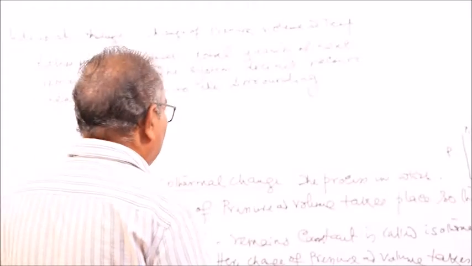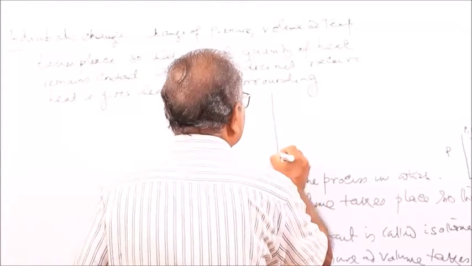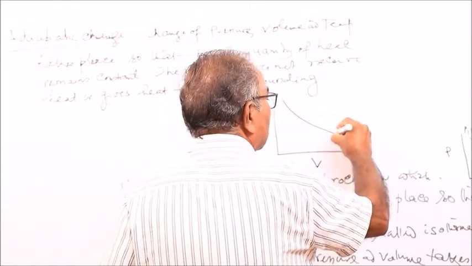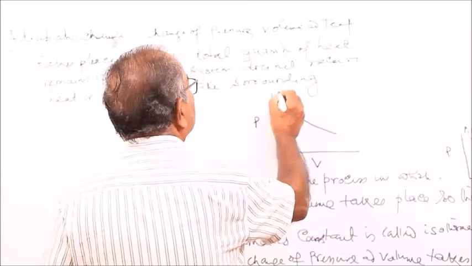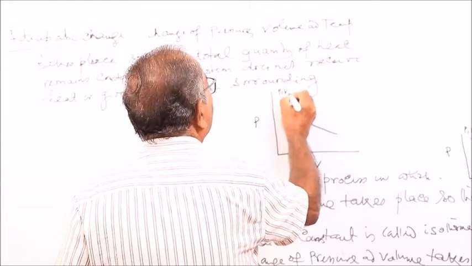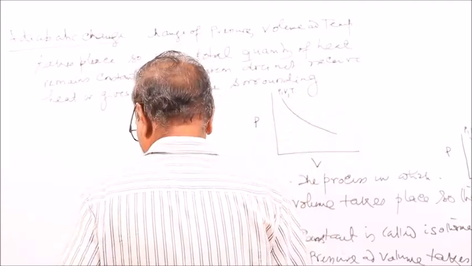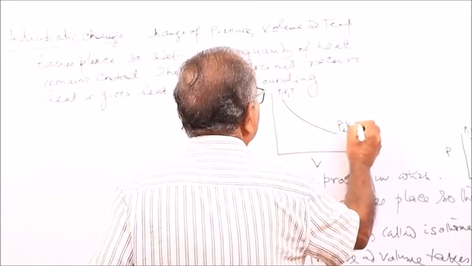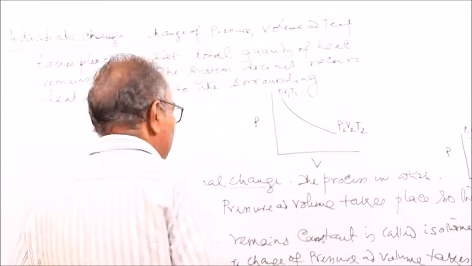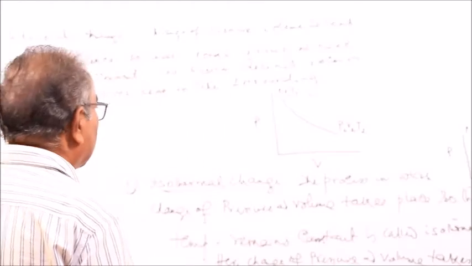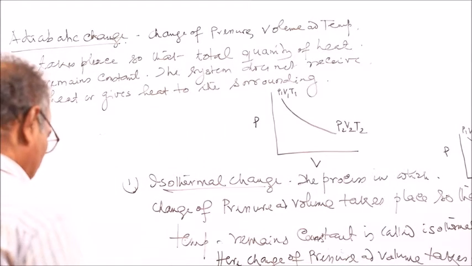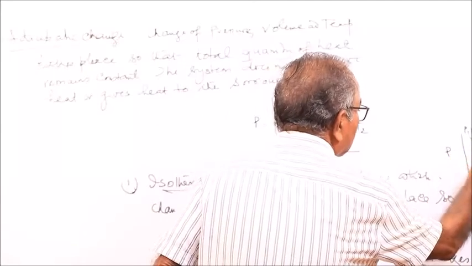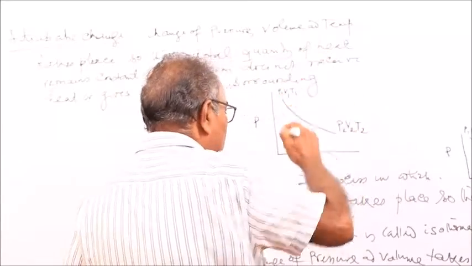And the graph of adiabatic change is on the PV diagram. This is P1, V1 and temperature T1, and pressure P2, V2 and T2. This is called no heat enters or leaves this system. This is changing very slowly, but here the change is slightly rapid.